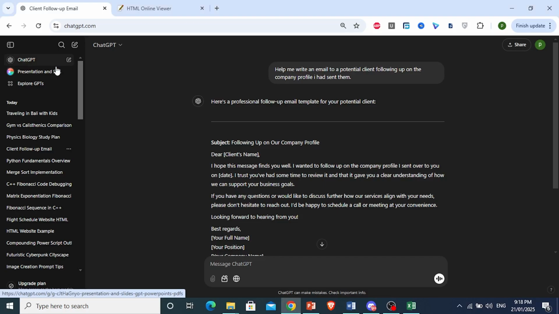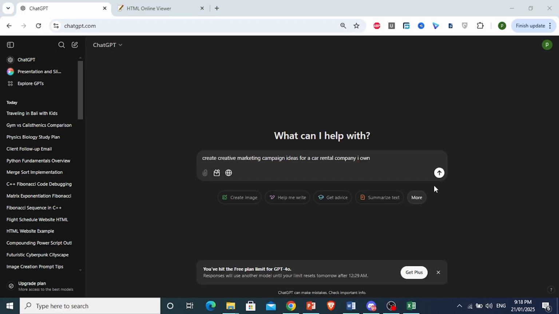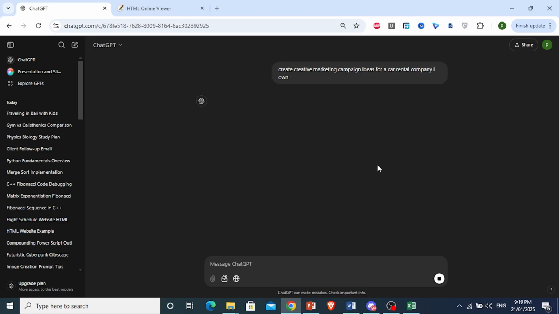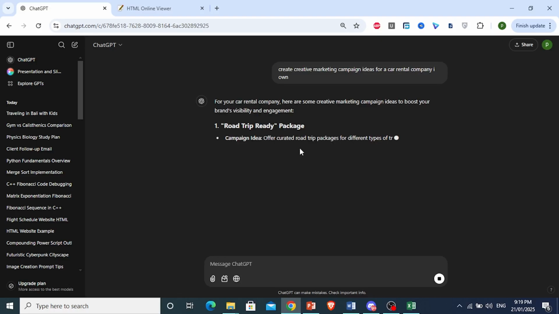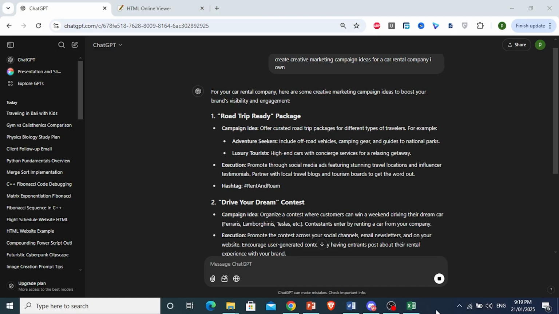And you can also use ChatGPT to help you create marketing campaigns. Okay, just give it some description of your company. Let me show you. Okay, create creative marketing campaign ideas for a car rental company I own. And let's see what ChatGPT will give me. All right, let's wait for the whole execution of the prompt.